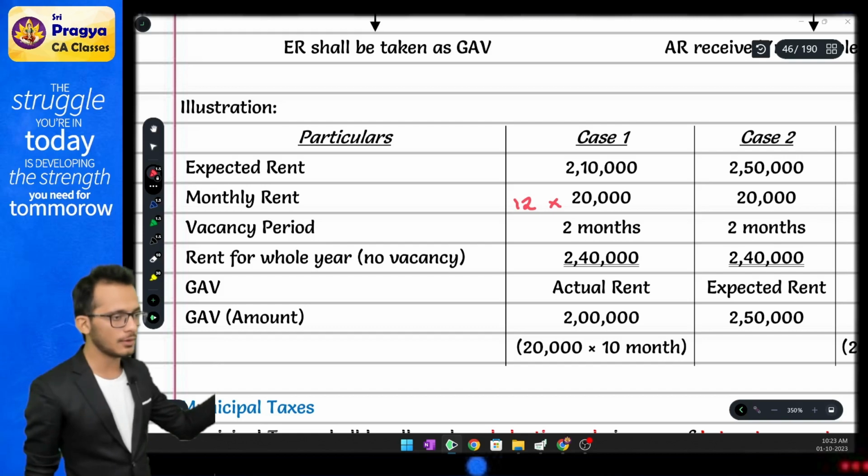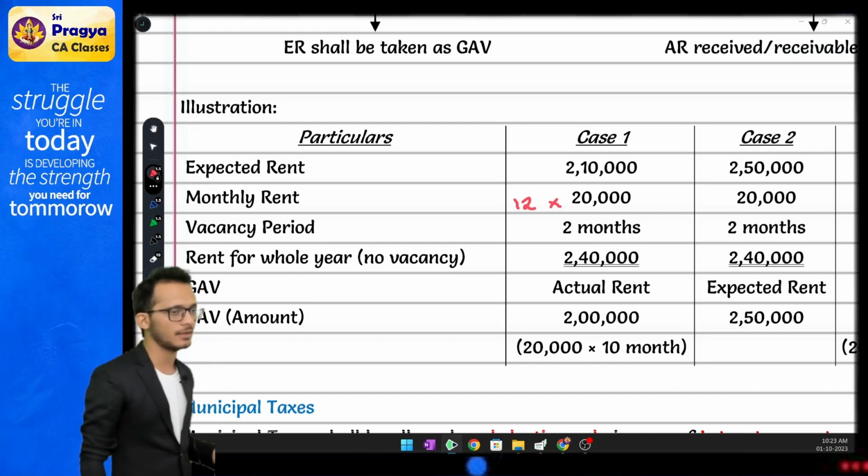I'm sorry, not 2,10,000, 2 lakhs, because the actual rent is 2 lakhs. Yes. Come to the second example.